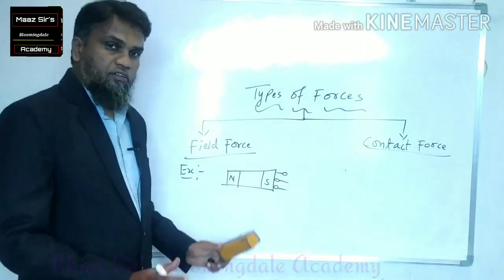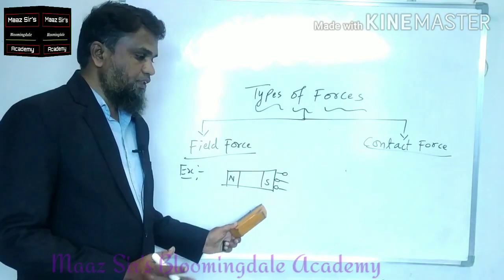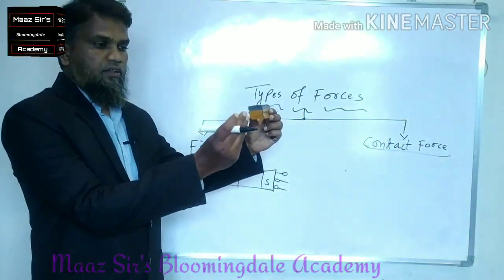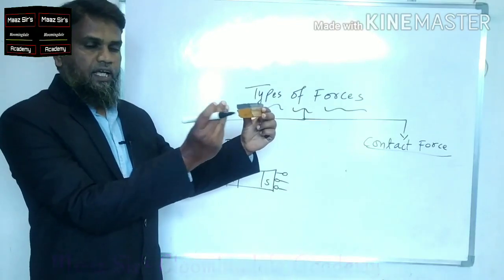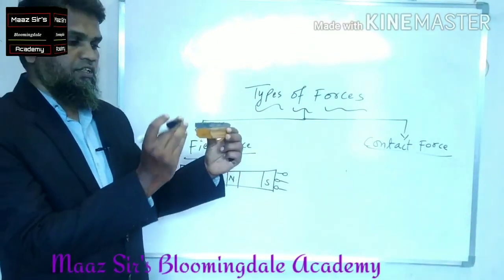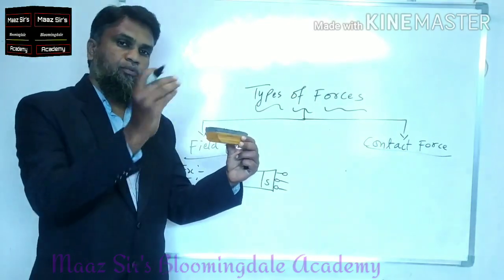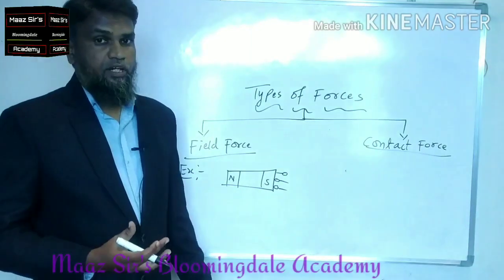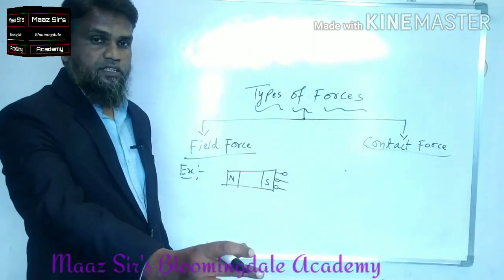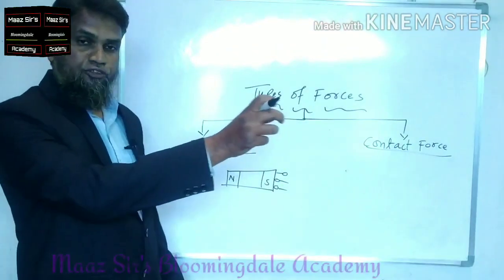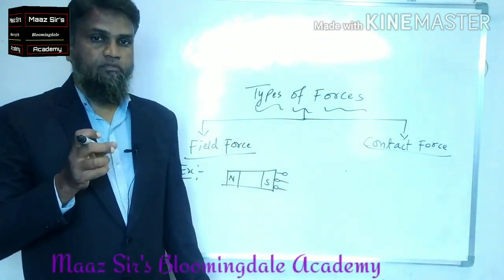So what I want to say here, in situation 1, when the magnet is here and the nails are here, what is happening? Is there any physical contact? Are the nails touching the magnet, or is anyone putting them there? No, there is no physical contact. I am not touching the nails. Simply I am placing the bar magnet. The bar magnet is pulling the nails towards it.